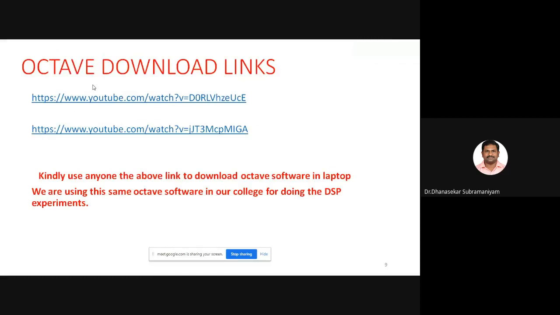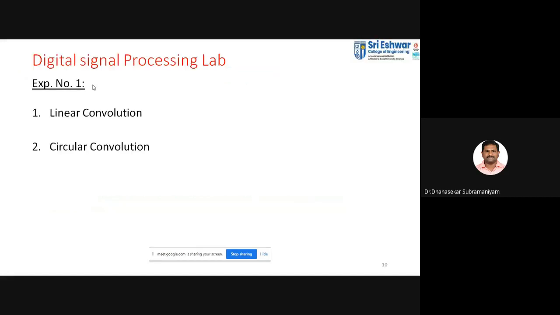These are the 2 links I have given to see how you can download and install the Octave software. Even in our college lab, we have installed this Octave software only. So we'll go for the first experiment. The first experiment is linear and circular convolution.